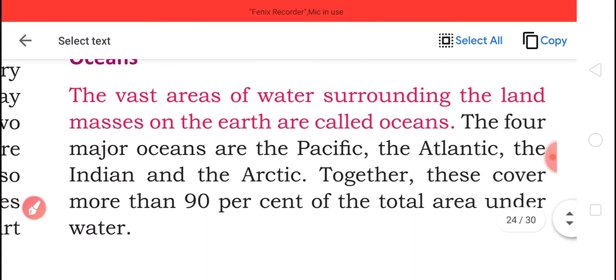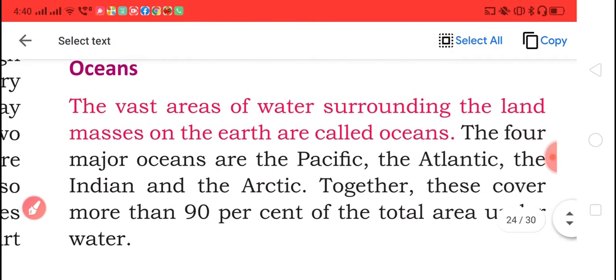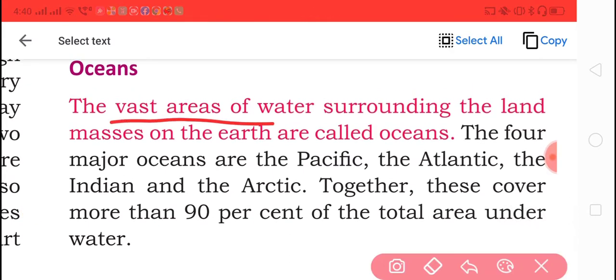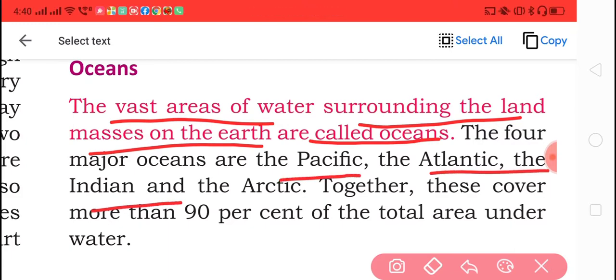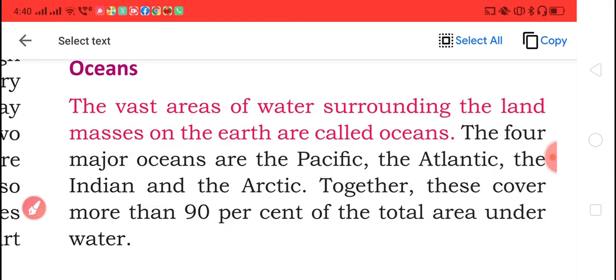Now, oceans. What are oceans? The vast area of water surrounding the land masses on the Earth's surface is called the ocean. There are four major oceans: the Pacific Ocean, the Atlantic Ocean, the Indian Ocean and the Arctic Ocean. Together they cover most of the 90% of the total area under water.